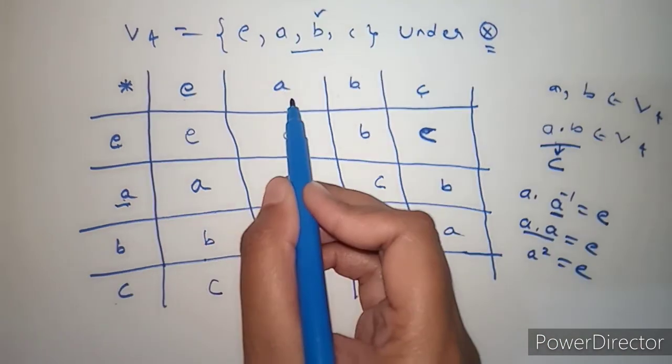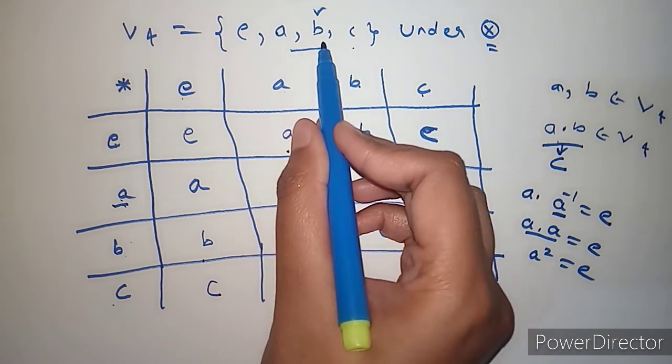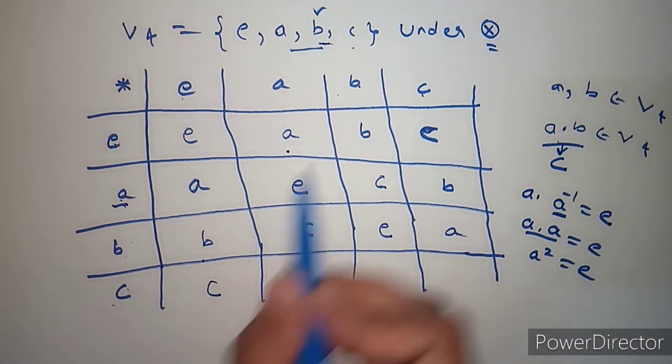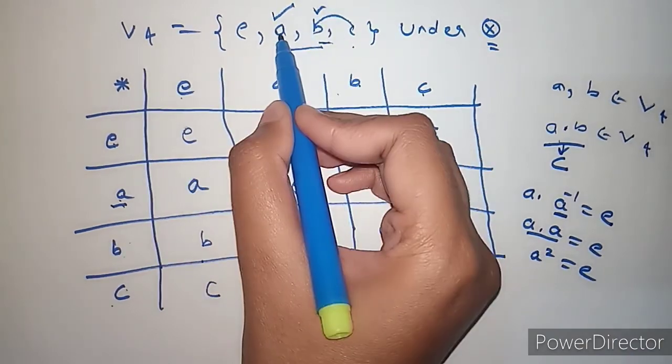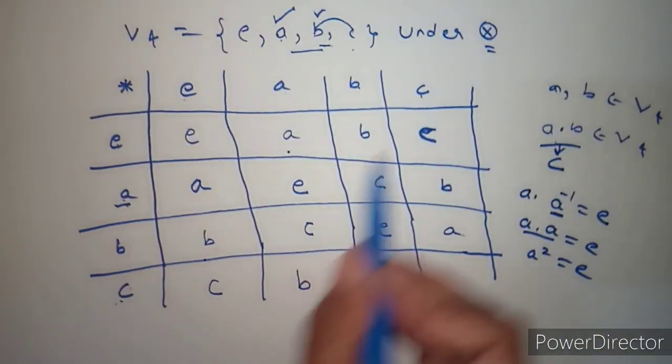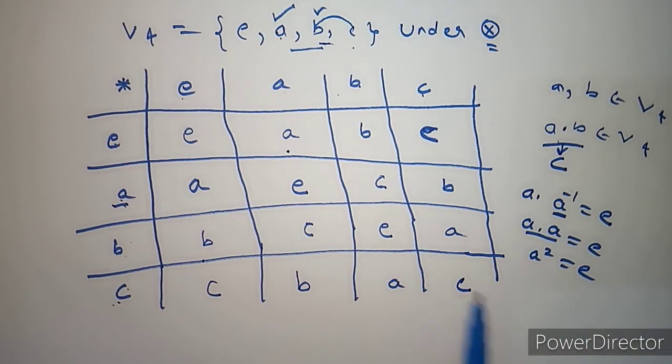Next, C into E is C, the same element. C into A is some element; C into A, take B. Now C into B, which element is remaining? A. So A. Next, C into C is E.